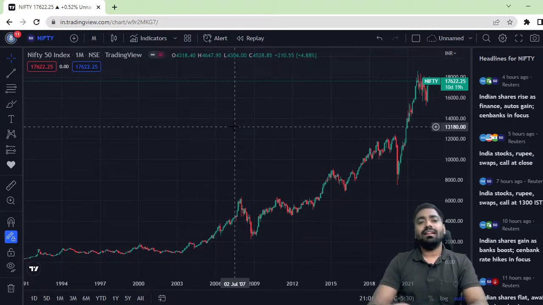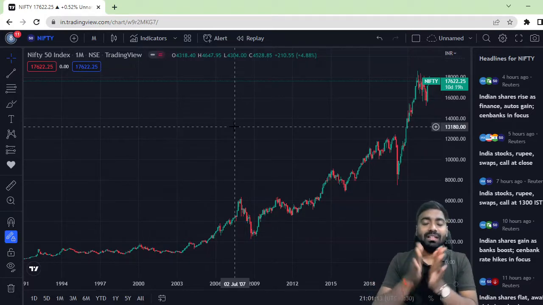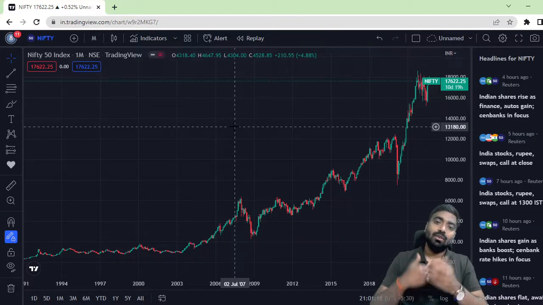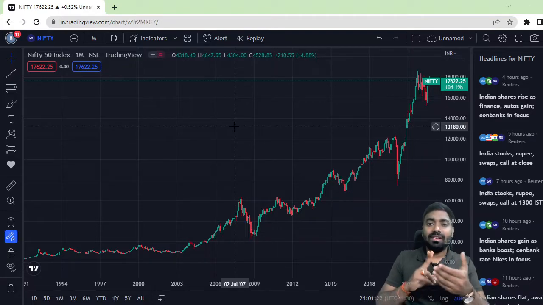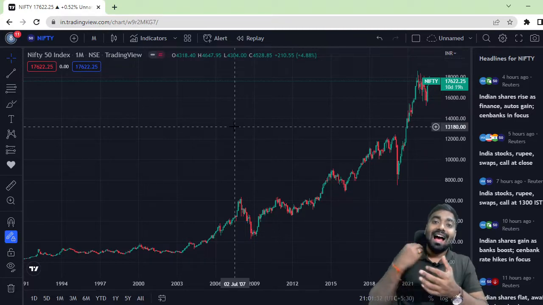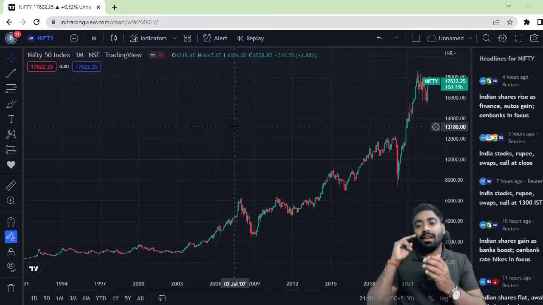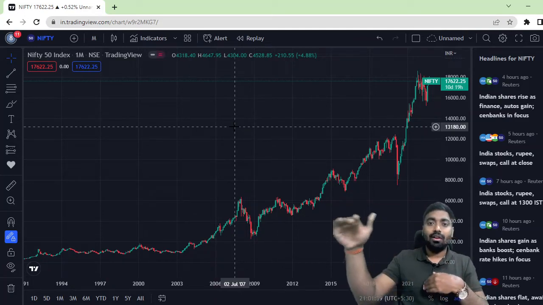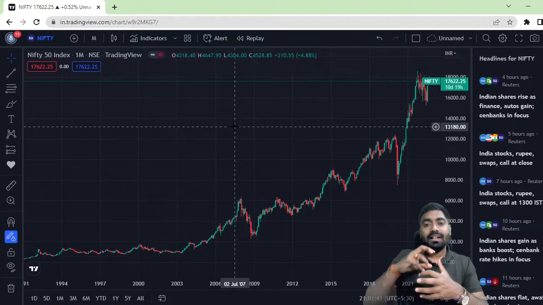So remember one thing: whenever you are investing in the Nifty index fund, what is the assumption? The assumption is that in the long run, Nifty is going to grow. If that is the case, one fundamental principle you have to follow always is that wherever Nifty BeES is trading at a discounted price, in such a case you have to accumulate as much as possible. Again, I'm repeating, as the Nifty is in an uptrend, always in the long term, the assumption is to create a huge amount of wealth.